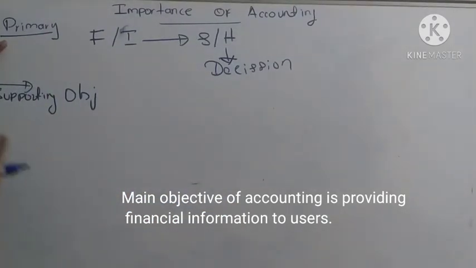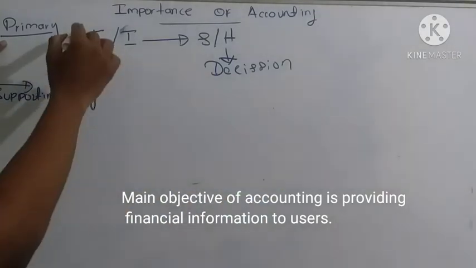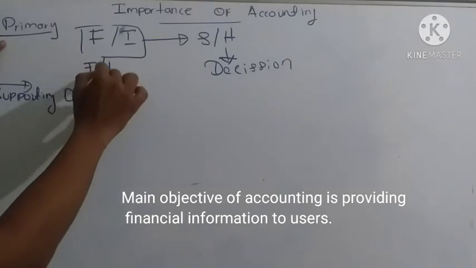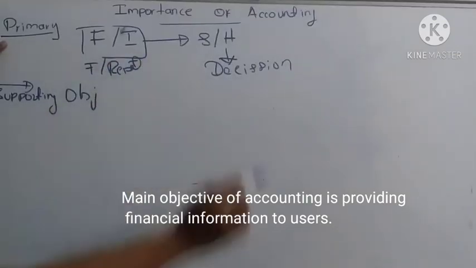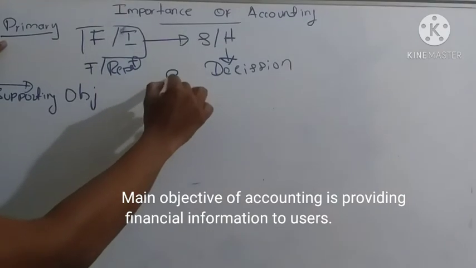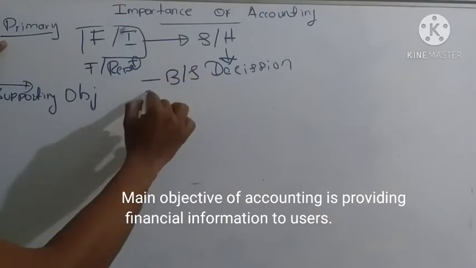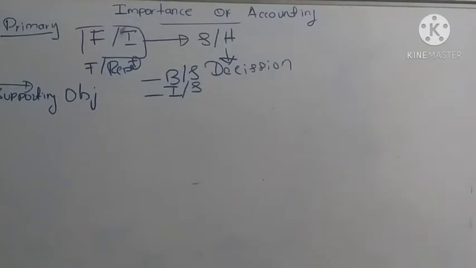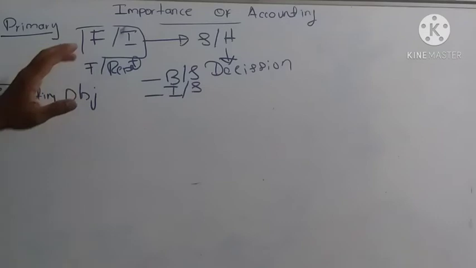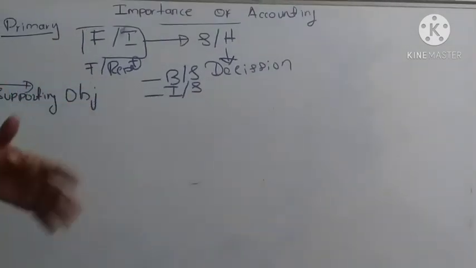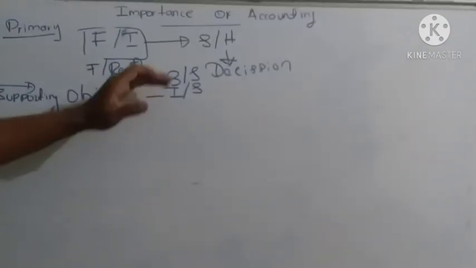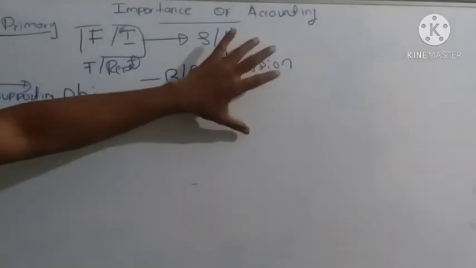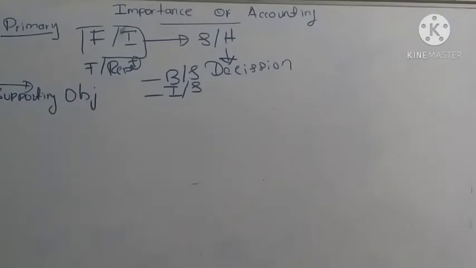The organization, accounting, will provide such financial information by way of financial reports such as balance sheet and income statement. This financial information will be provided by preparing and submitting financial reports such as balance sheet and income statement to stakeholders in order to make decisions.